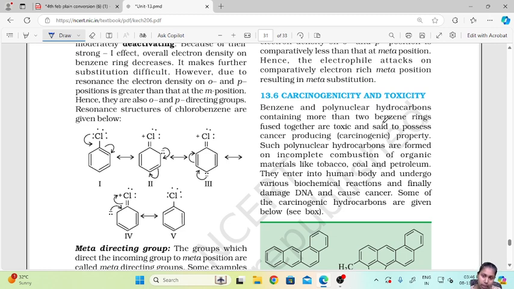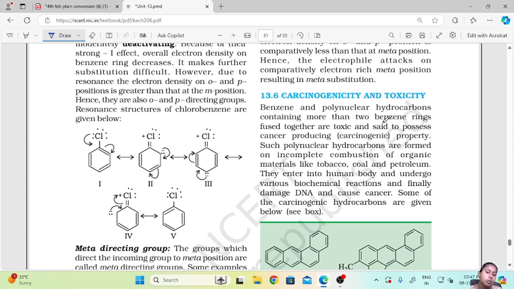Such polynuclear hydrocarbons are formed on incomplete combustion of organic materials like tobacco, coal and petroleum.